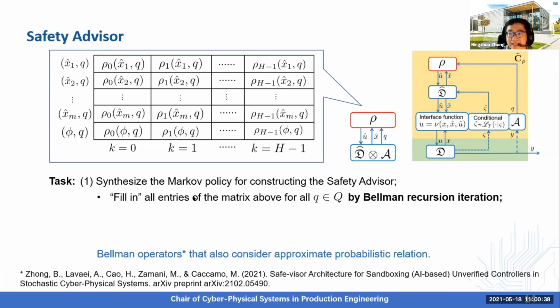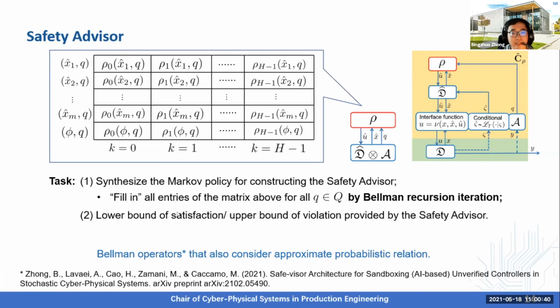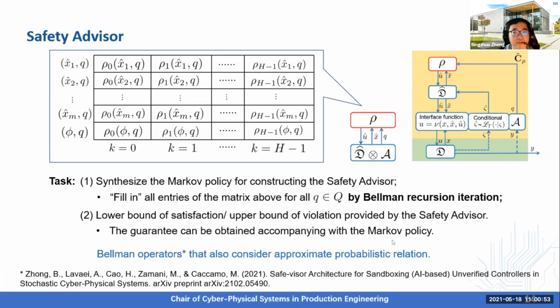Once we have already obtained the Markov policy, the second task we need to do is to obtain the safety guarantee provided by the safety advisor. So this guarantee can be obtained accompanying the Markov policy, which means that once you have synthesized the Markov policy, at the same time, you get the probabilistic guarantee provided by the safety advisor.